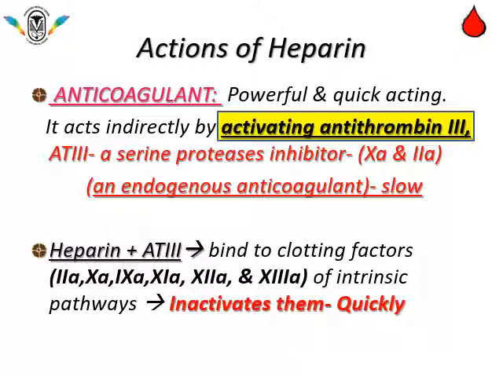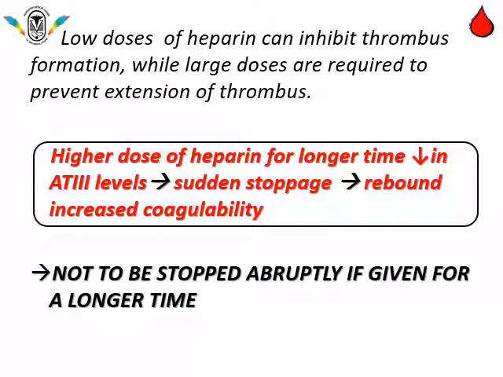When heparin binds to antithrombin 3, it binds to the clotting factors fast. Other clotting factors also, 2, 10, 9, 11, 12 and 13, are all inhibited and inactivated fast. Low doses of heparin can inhibit thrombus formation while large doses are required to prevent extension of thrombus.